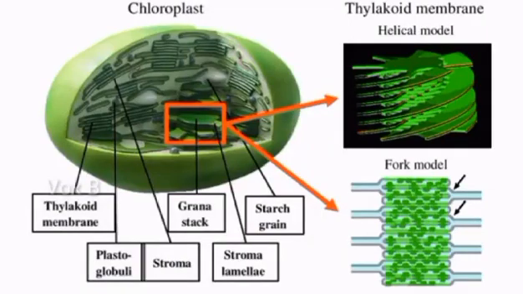A thylakoid is a sheet-like membrane-bound structure that is the site of light-dependent photosynthesis reactions in chloroplasts and cyanobacteria. It is the site that contains the chlorophyll used to absorb light and use it for biochemical reactions. The word thylakoid is from the Greek word thylakos, which means pouch or sac. With the -oid ending, thylakoid means pouch-like.